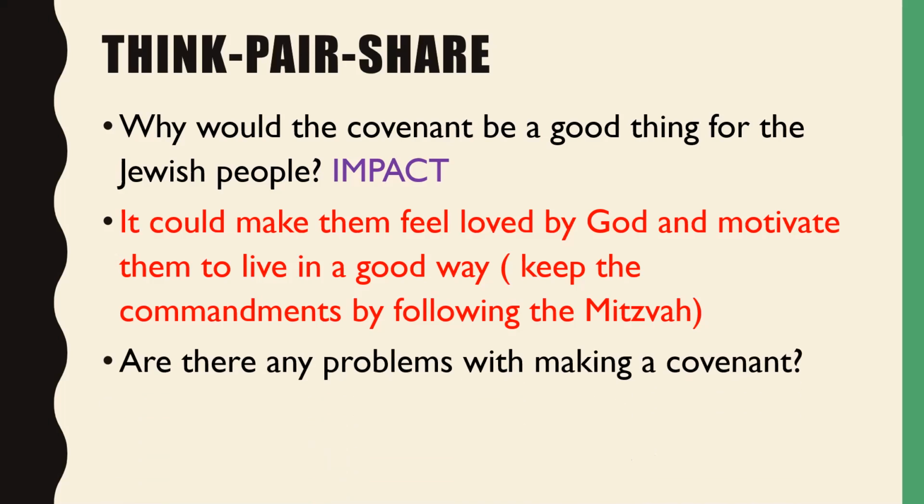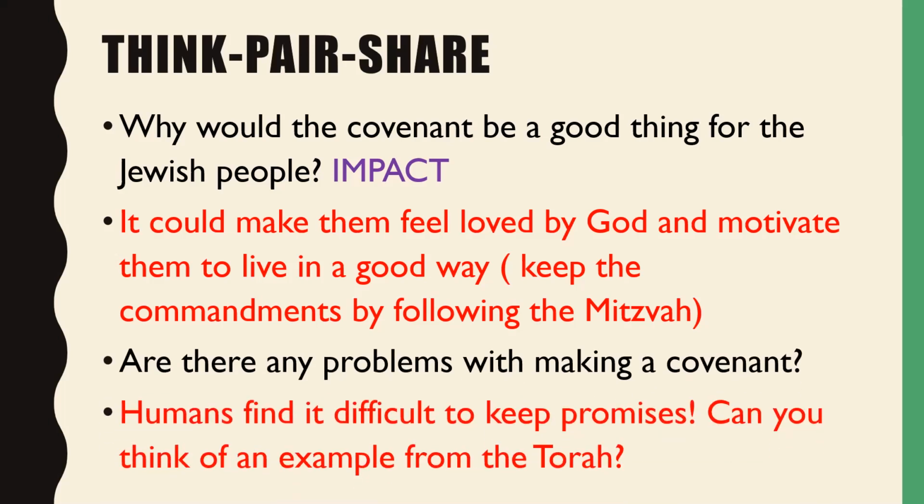But are there any problems with making a covenant? Humans find it difficult to keep promises. Can you think of an example from the Torah? Pause the video now to have a think. One of the first examples in the Torah is when Adam and Eve failed to keep their promise not to eat the fruit in the Garden of Eden that God commanded them not to eat.